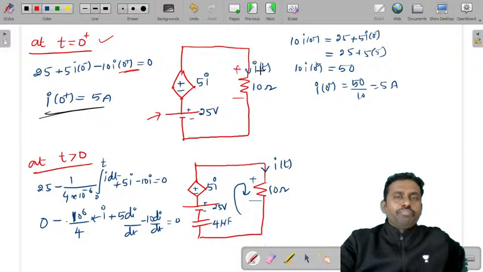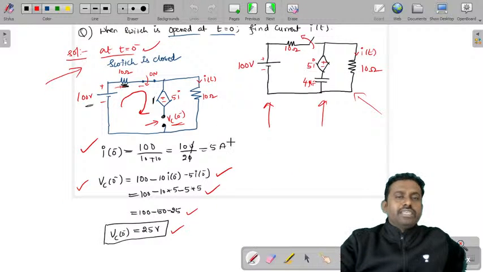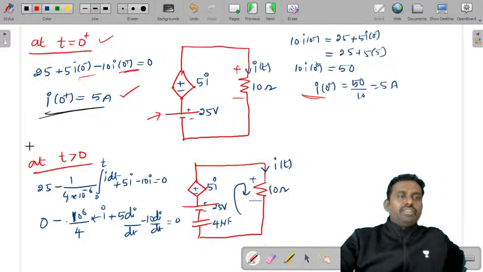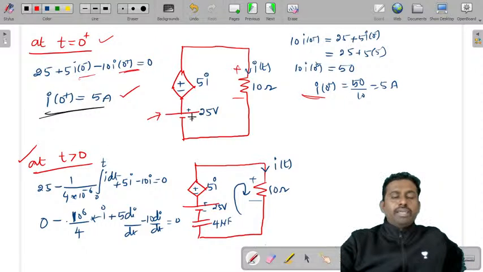Previously, what was the current? What is I of 0 minus in that case? We just got I of 0 minus as 5 amperes. So just substitute that 5 here, and if you simplify, you'll get I of 0 plus as 5 amperes. After that, take the condition of t greater than 0, the capacitor and a voltage source. The capacitor will act as a voltage source along with this dependent source in series.